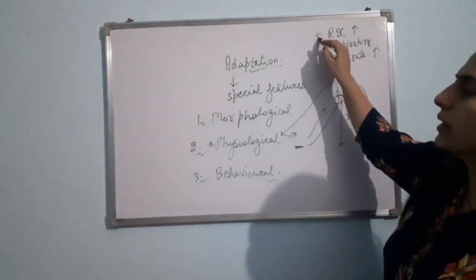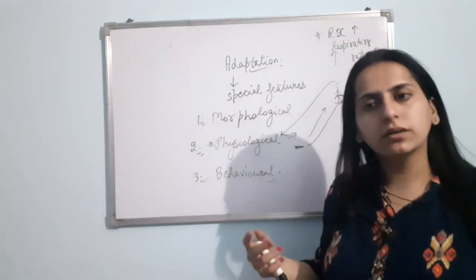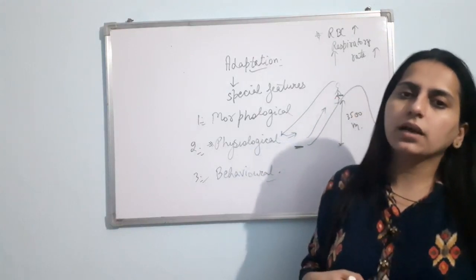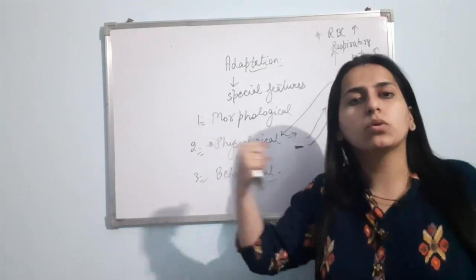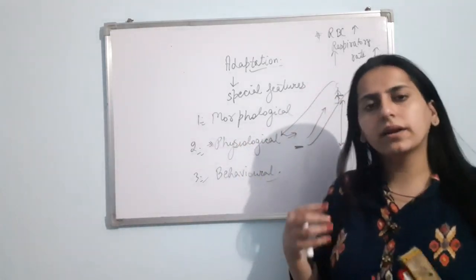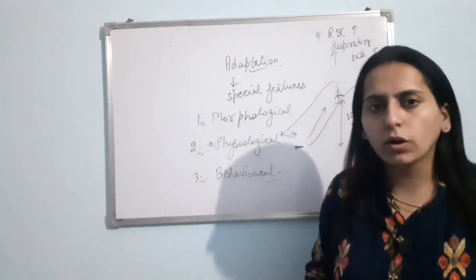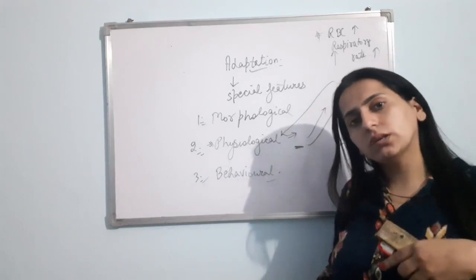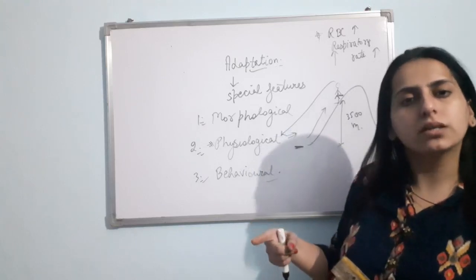So what will happen? The RBC will become more. The person will start showing the physiological adaptation. Now the RBC number will increase, and you know that RBCs help in the transportation of oxygen, so more oxygen will be transported. Respiratory rate will increase. If the respiratory rate increases, then more oxygen will be taken into the body. So now the person is taking more oxygen. Increase in the RBC means more oxygen is transported.